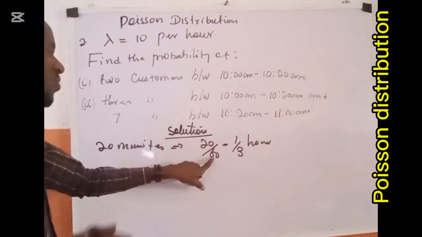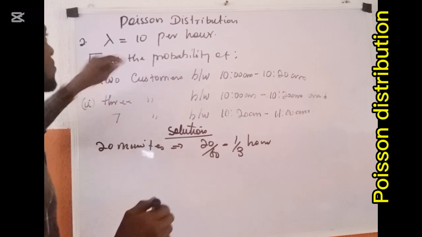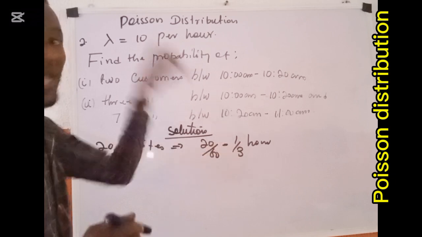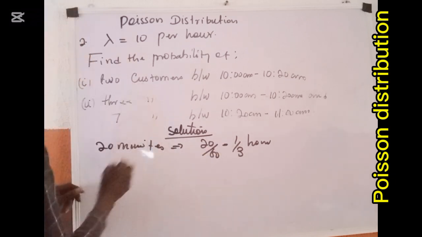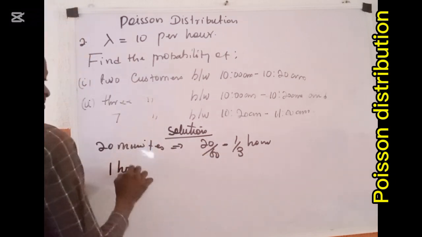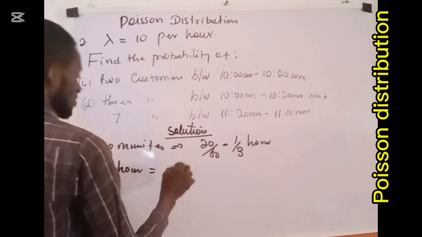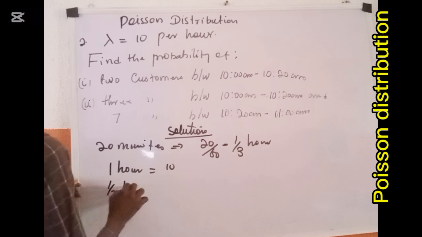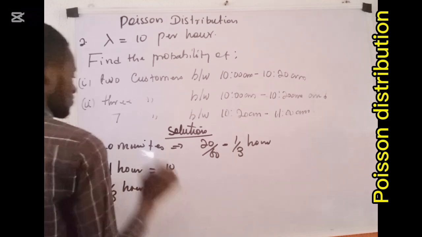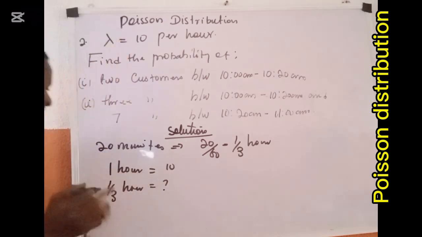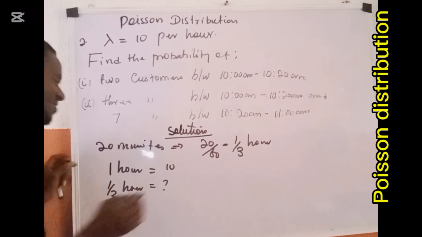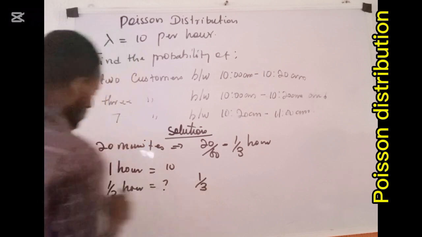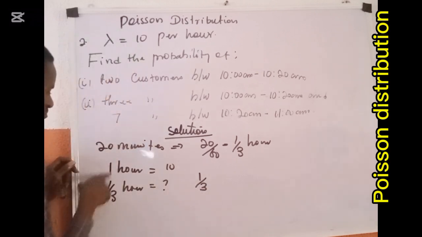Converting this 20 minutes to hour, we are going to say 1 hour gave us 10. So 1 hour equals 10. Then 1 over 3 hour equals what? We say if less, more, divide. And what we have becomes 1 over 3. If less, more, divide.